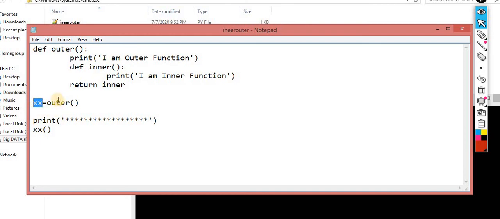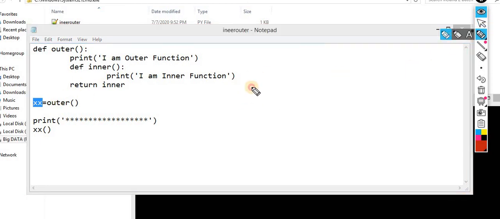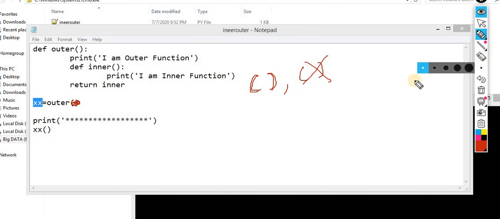So I think the idea is clear again: when you have to use the parentheses and when you don't. Its choice is yours. Whenever you are doing aliasing, there is no need to give the parentheses. When you are catching the inner function from the outer function, at that time you are supposed to use the parentheses.